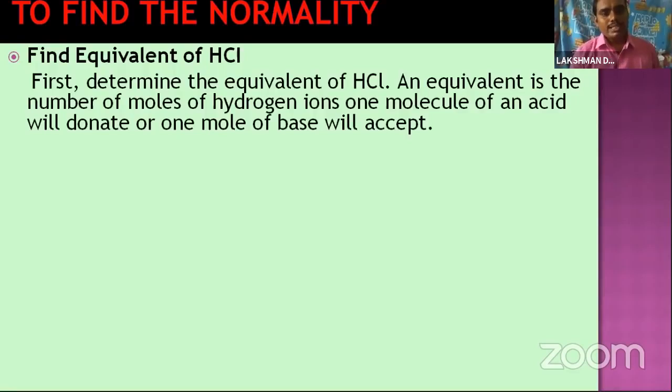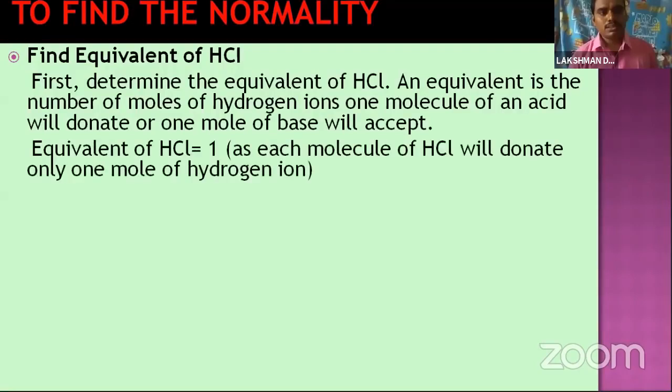When HCl is ionized, 1 H plus is formed, meaning 1 base will be accepted. So 2 H pluses will be lost. Like that we can find. So the equivalent is 1, because here we have taken only 1 mole of HCl, and the number of moles of hydrogen given is only 1 mole.